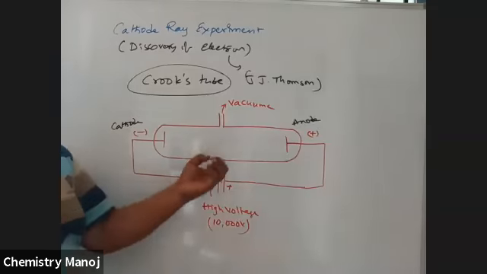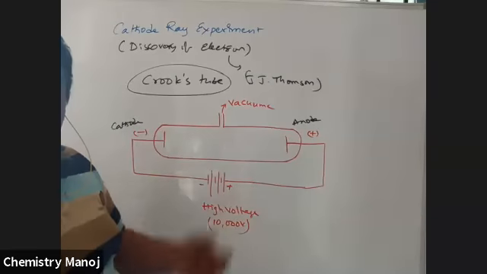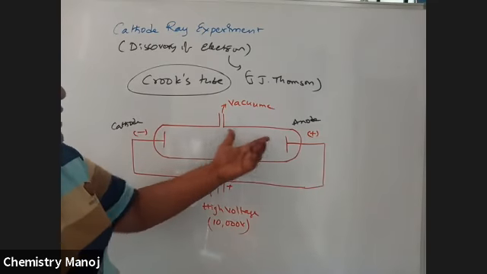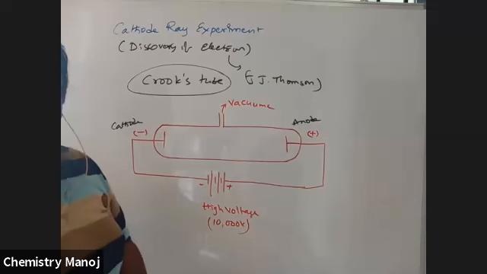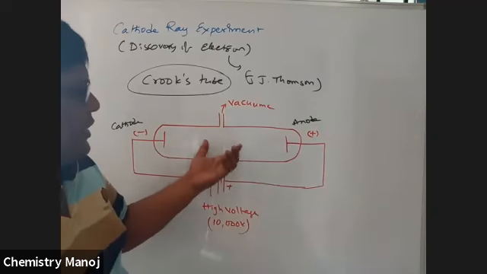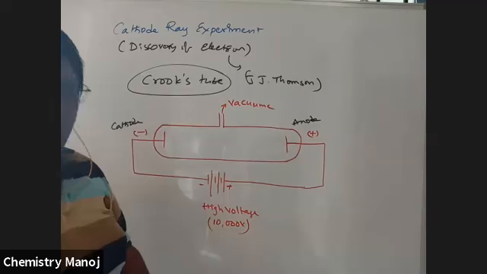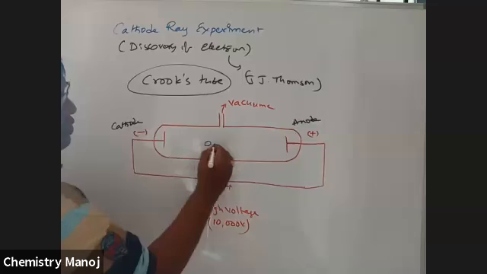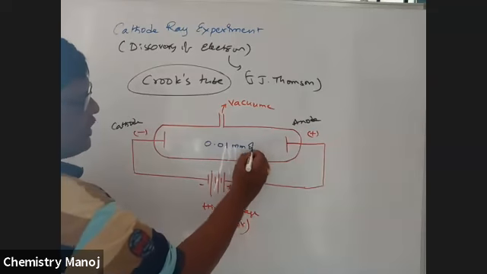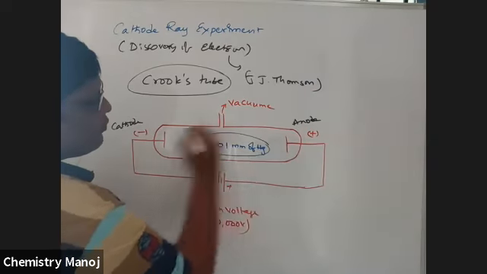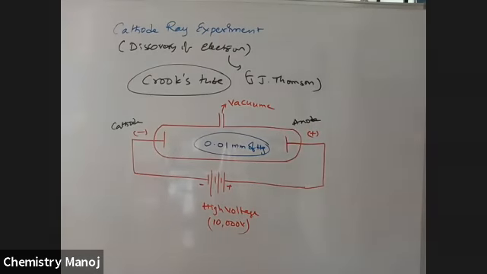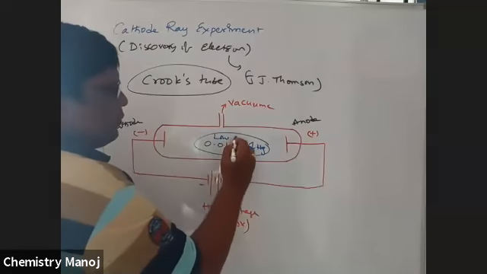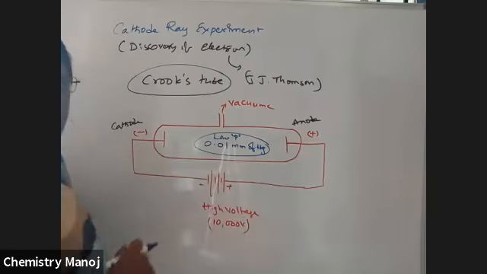This is completely transparent glass. Slowly, the air present in this tube decreases, so automatically the pressure inside the tube also decreases. How much is the pressure inside? It is 0.01 mm of Hg, with high voltage. It is very low pressure. Low pressure and high voltage conditions are applied here.